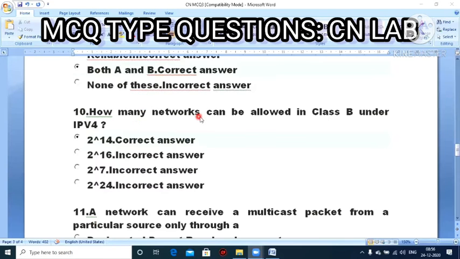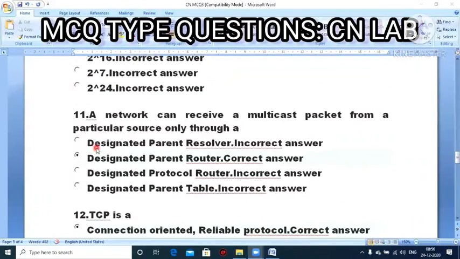Next question. How many networks can be allowed in class B under IP version 4? Option A, 2 to the power of 14. Option B, 2 to the power of 16. Option C, 2 to the power of 7. Option D, 2 to the power of 24. So the answer is 2 to the power of 14. That is the correct answer.